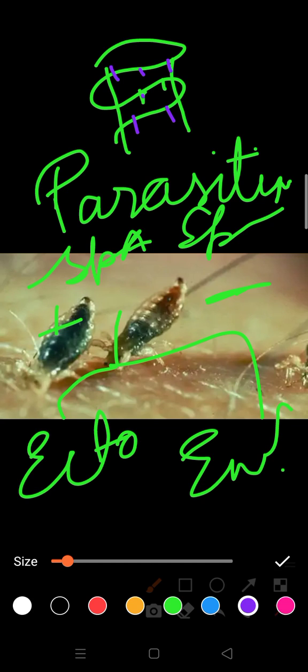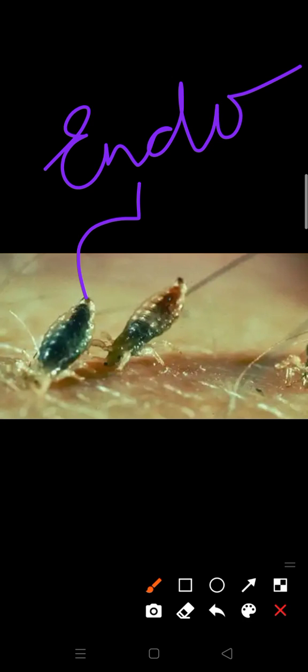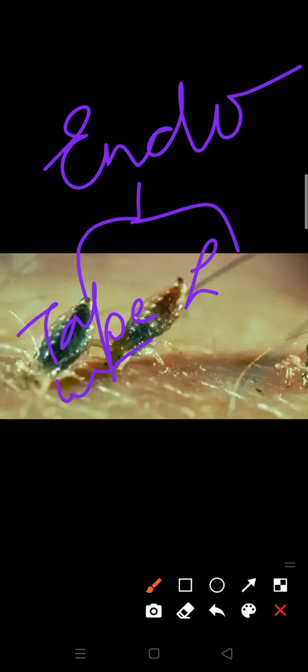What are endoparasites? They are extremely specialized and have a very complex type of life cycle. Examples of endoparasites: tapeworm, Taenia solium; liver fluke, Fasciola hepatica; and Ascaris lumbricoides. Please learn these names. These are several examples by which you can understand endoparasites. The tapeworm completes its life cycle in two hosts, and the liver fluke also completes its life cycle in two hosts.